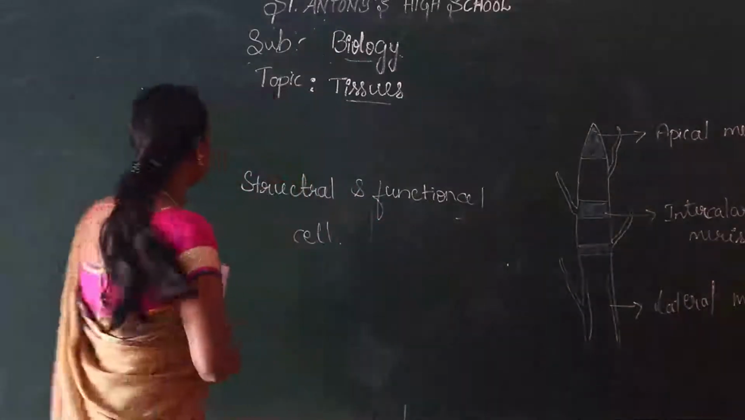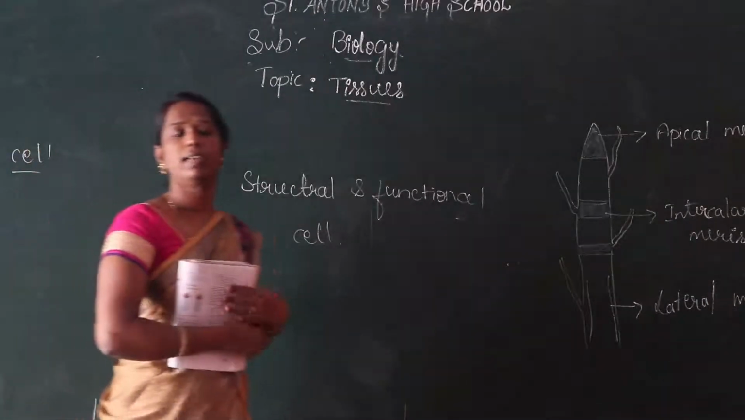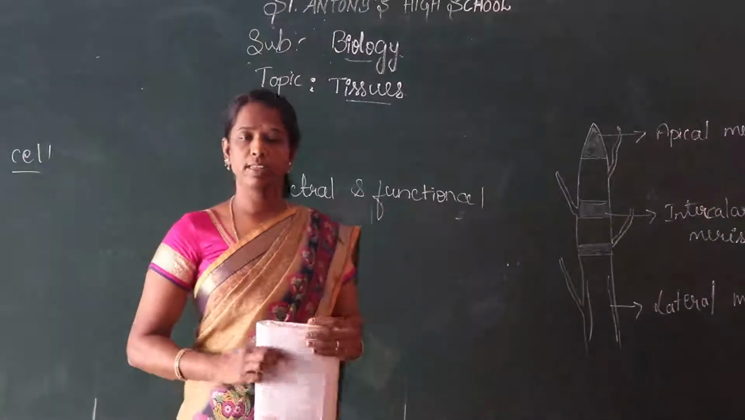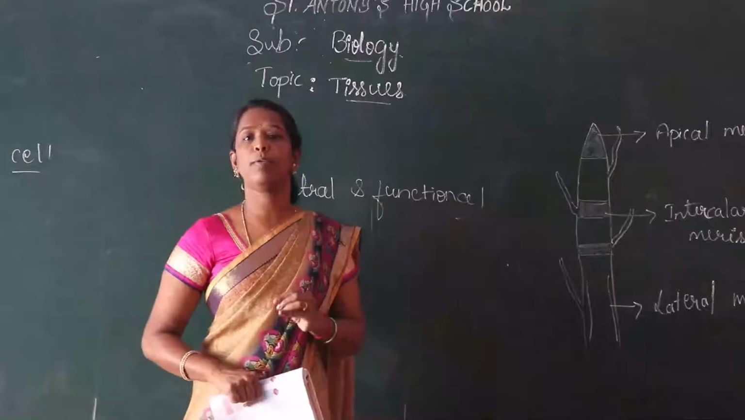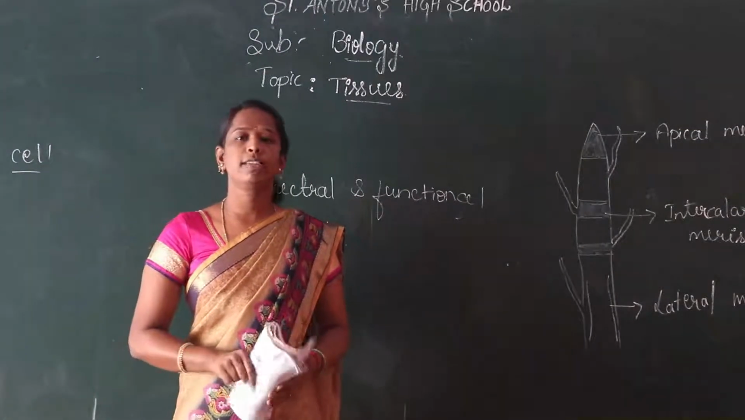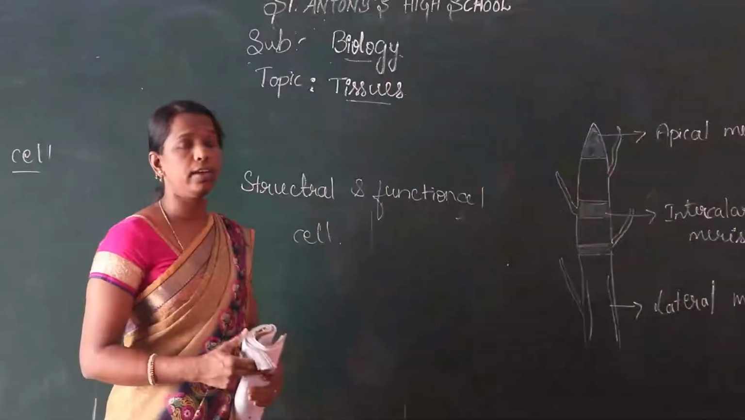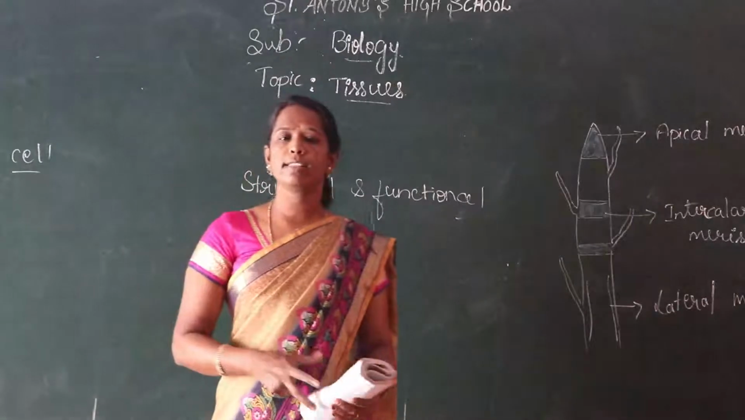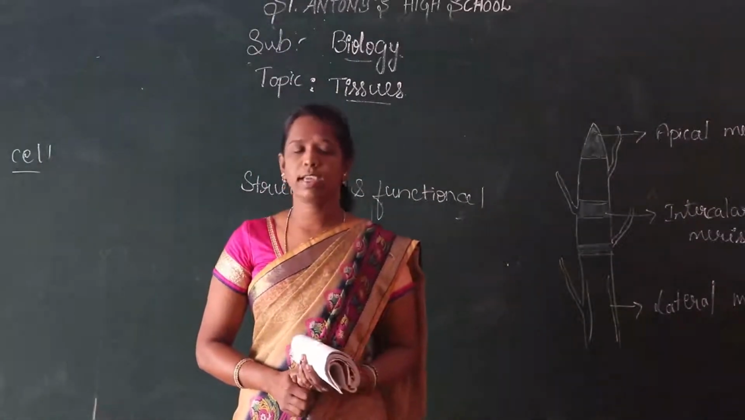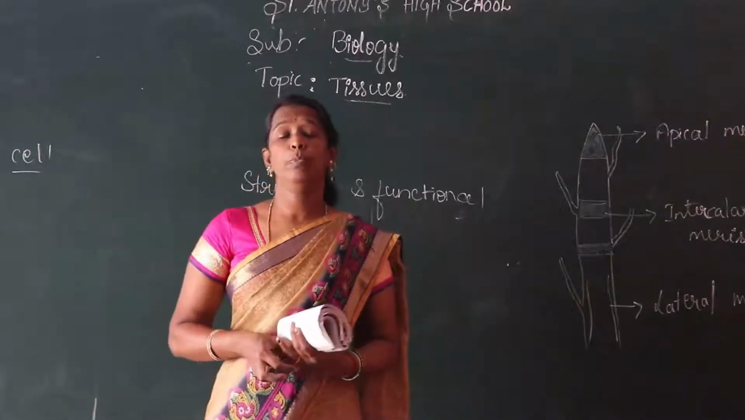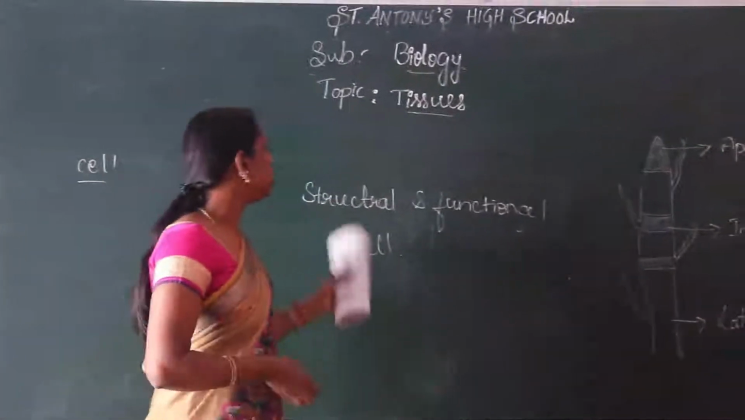You know the organism may be a single cellular organism or it may be a multicellular organism. Single cellular organism, for example amoeba. The organism which is made up of only one cell is called single cellular or unicellular. On the other hand, the multicellular organisms are made up of more than two cells. Example, human beings, plants, etc. So the group that is the structural and functional unit of an organism is called tissue.